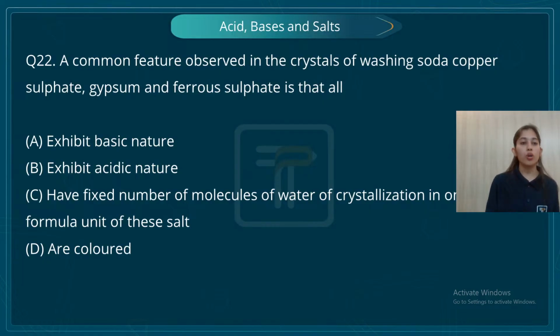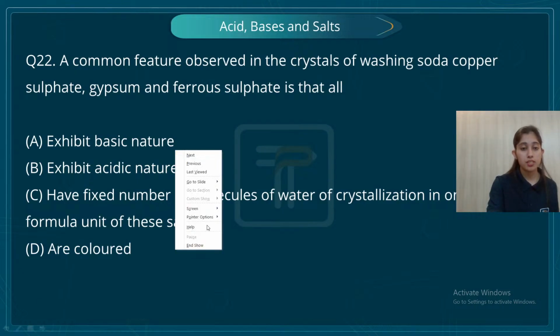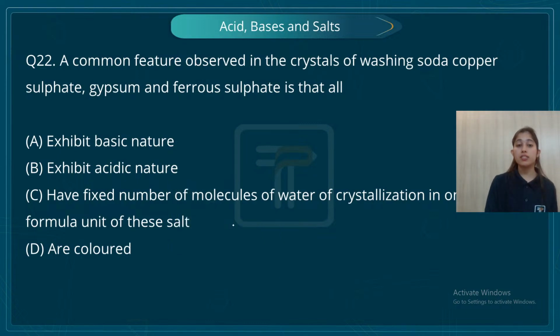That's it. Okay. A common feature observed in the crystals of washing soda, copper sulfate, gypsum, and ferrous sulfate is: do they all exhibit basic nature? No. Do they all have acidic nature? No. Then what is the third option saying? The third option is saying that they have a fixed number of molecules of water of crystallization in one formula unit of these salts. Yes, this is the correct option, right?